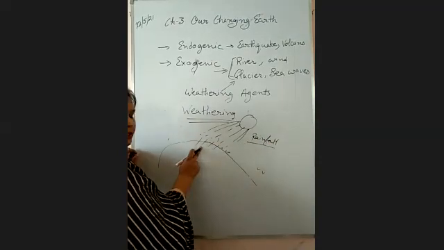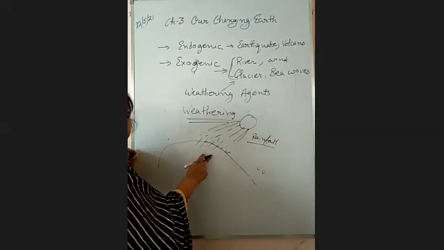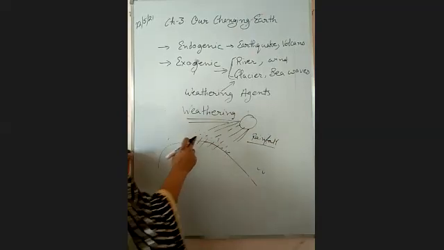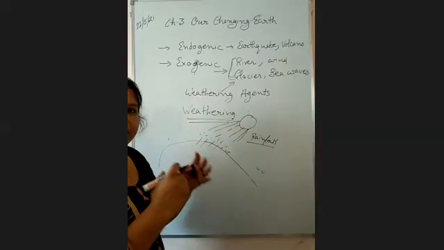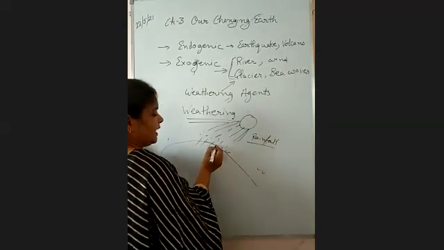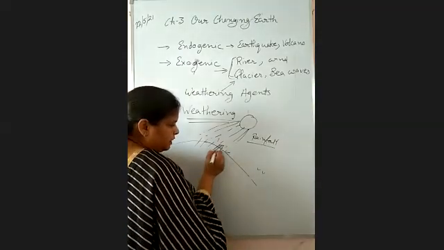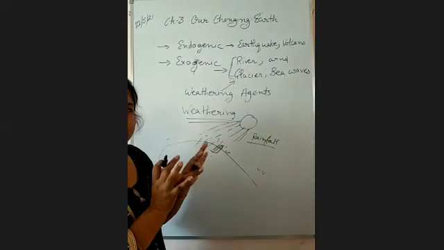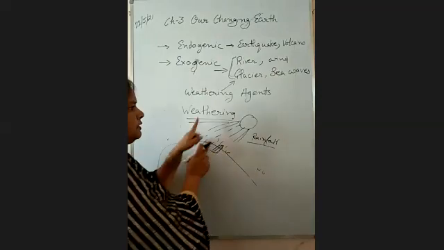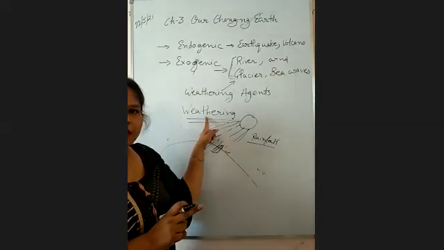What will happen? There will be a crack in the rocks, and day by day these cracks become larger, and this portion will be separated. This portion will be loosened. So this process is known as weathering, right?